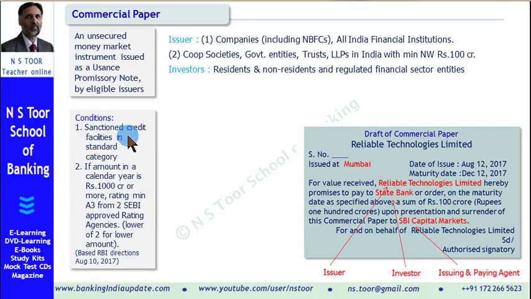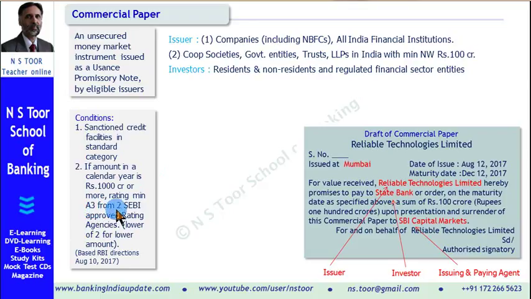Now these are the conditions which these issuers must fulfill before they can issue a commercial paper. Let us see these conditions. First condition, their sanctioned credit facilities, may be fund-based, may be non-fund based, their loans must be in standard category. The loans should not be NPA. Second condition, if the amount in a calendar year is rupees 1000 crore or more, then they require rating from 2 SEBI approved credit rating agencies, and that rating should be at least A3.